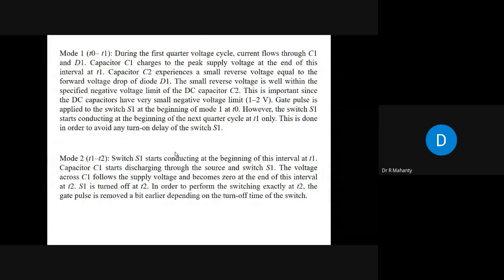Similarly, in mode 2, switch S1 starts conducting at the beginning of this interval at T1. Capacitor C1 starts discharging through the source and switch S1. The voltage across C1 follows the supply voltage and becomes 0 at the end of this interval at T2. S1 is turned off at T2. In order to perform the switching exactly at T2, the gate pulse is removed a bit earlier, depending upon the turn off time of the switches. Okay, so this is about the positive half cycle.